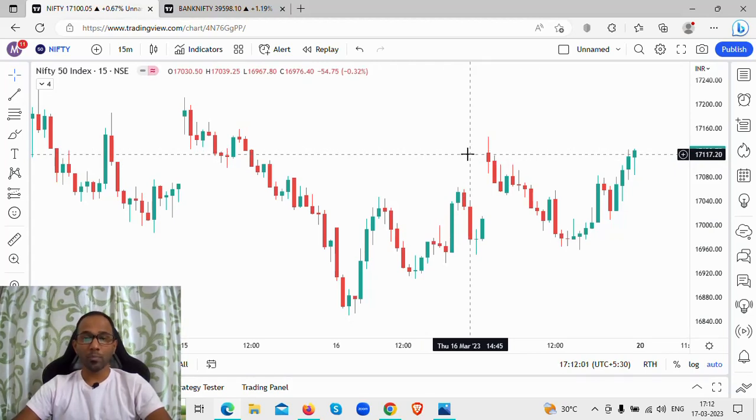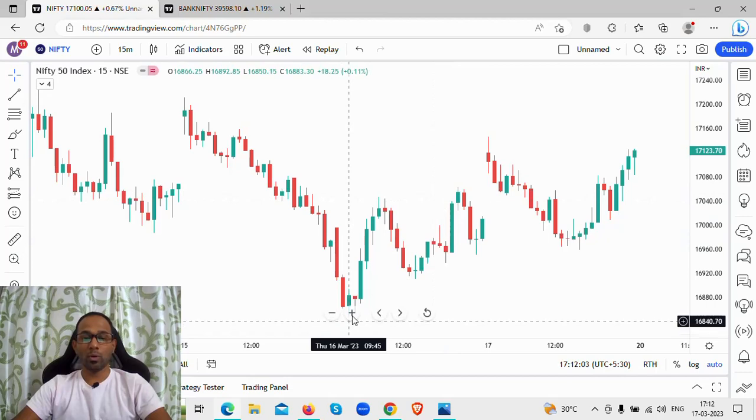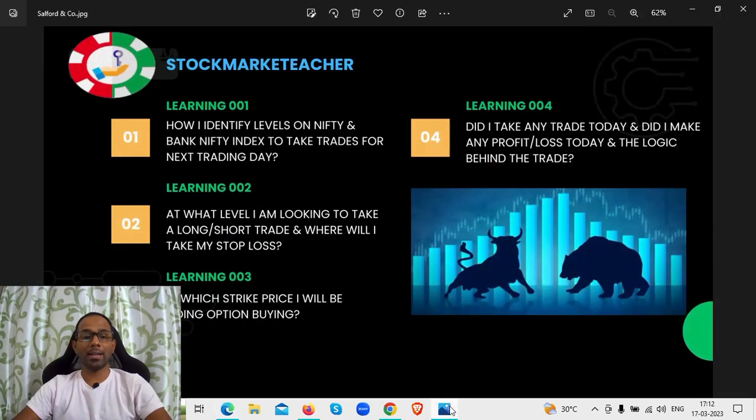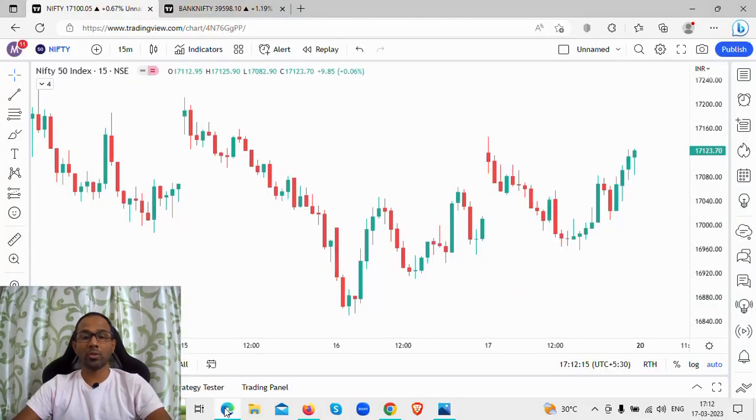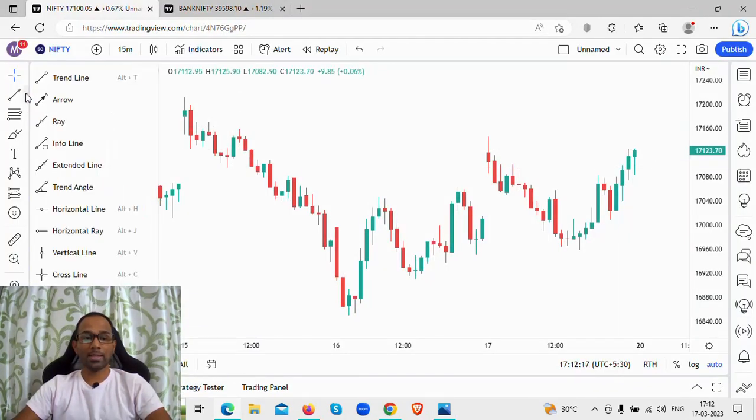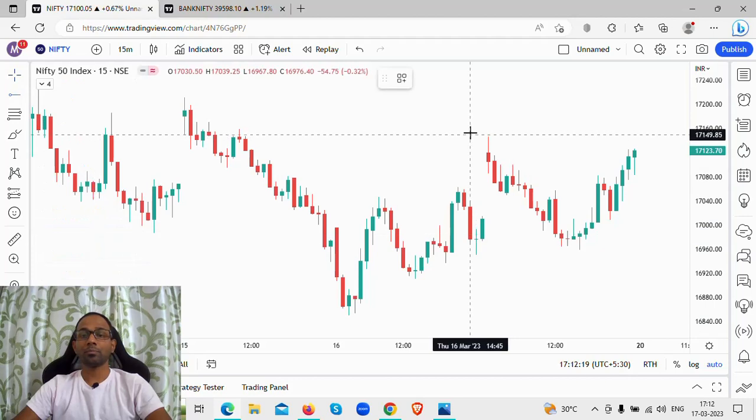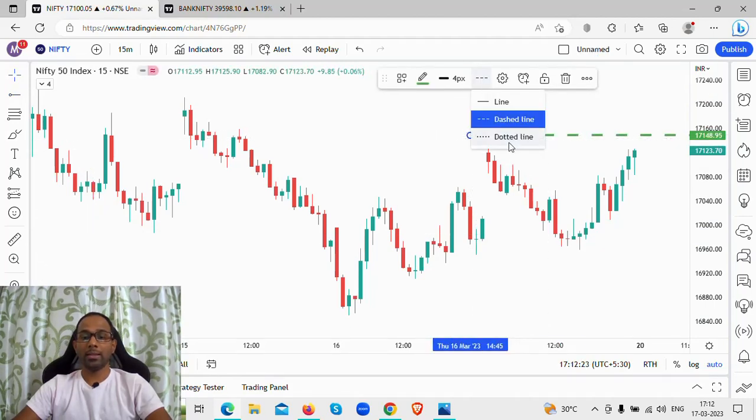So now let's analyze and find out the levels on Nifty and Bank Nifty index to take trades for Monday's trading day, that is 20th March. As you know, I start marking the levels by marking the high first and then the day's low.